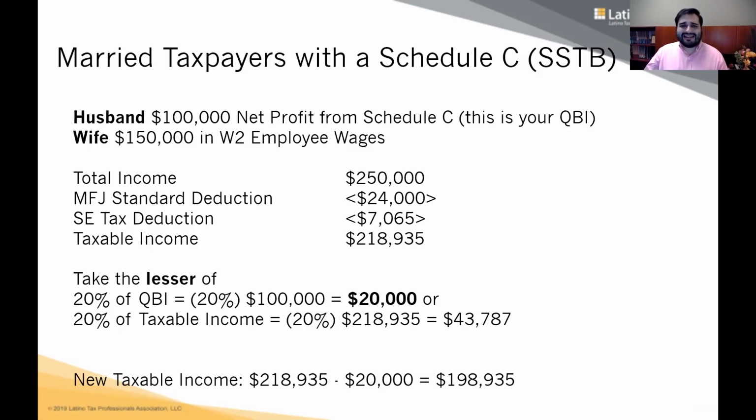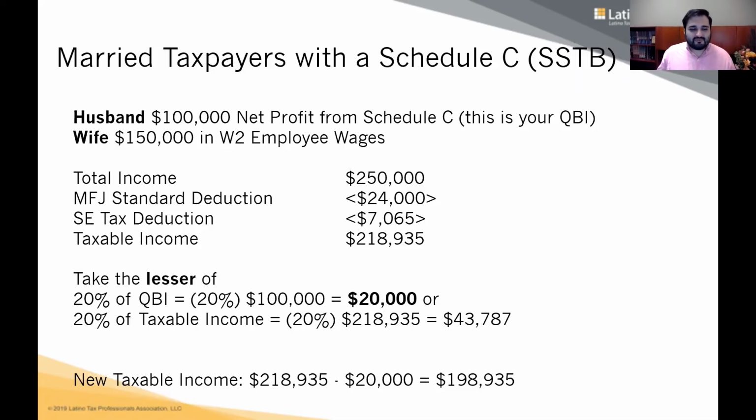So let's look at their combined income. Their combined income is $250,000. Subtract the marriage filing joint standard deduction. Subtract self-employment tax deduction. The taxable income of this couple is $218,935. Is that below the threshold? If you're married, remember, the threshold is $315,000. So $218,935 is less than $315,000. So again, in this example, even though they made more money together, they're still below the threshold.